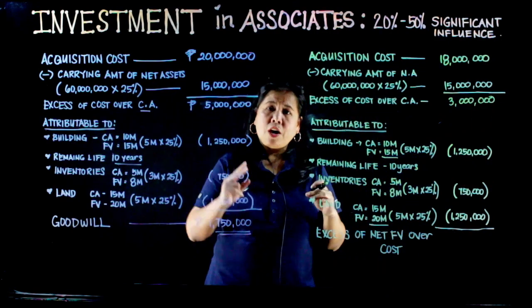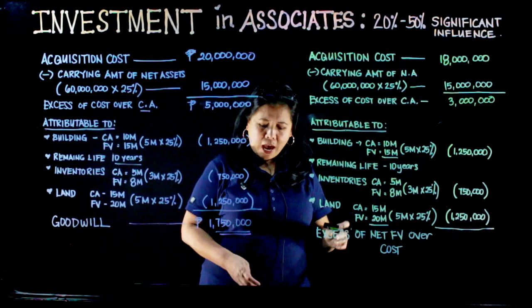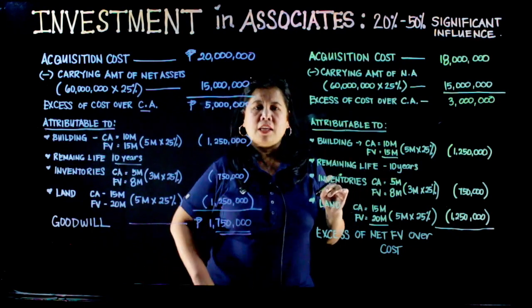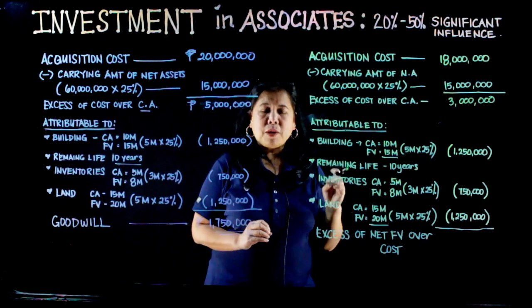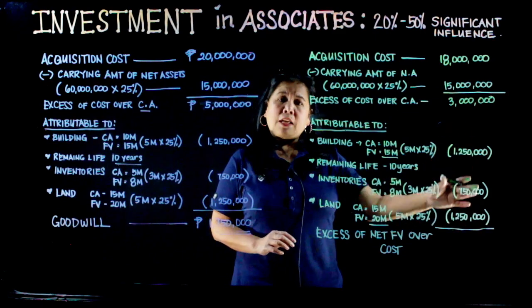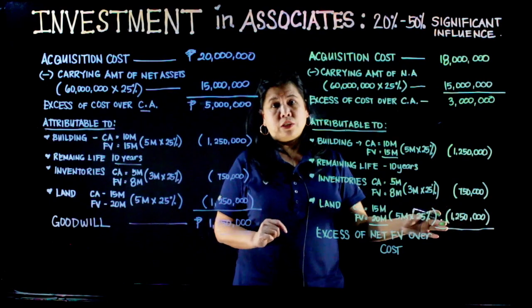Alright, same scenario as what we have on our practice question kung saan i-attribute natin ito sa mga identifiable assets natin kung saan ang kanilang mga fair market value ay magkaiba sa kanilang carrying amount. So kung titingnan mo itong i-attribute natin na fair market value, this is 3,250,000.